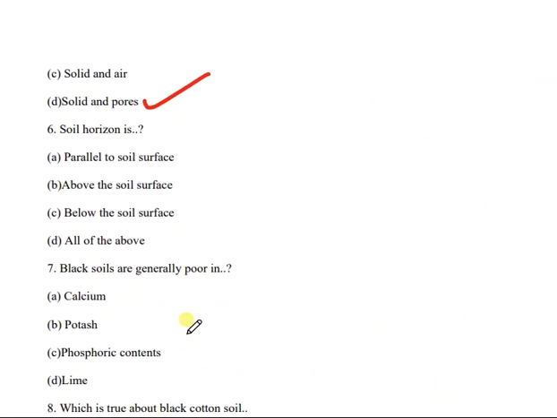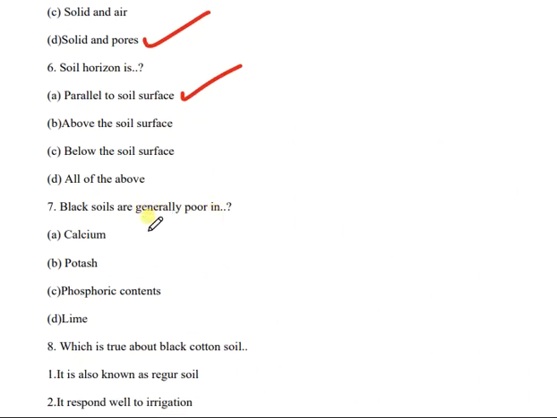Then question number 6. Soil horizon is which of the following? Parallel to soil surface, above the soil surface, below the soil surface, or all of the above? And the correct answer is A, that is parallel to soil surface. Okay, then black soils are generally poor in calcium, potash, phosphoric contents, or lime. And the correct answer is C, that is phosphoric contents.